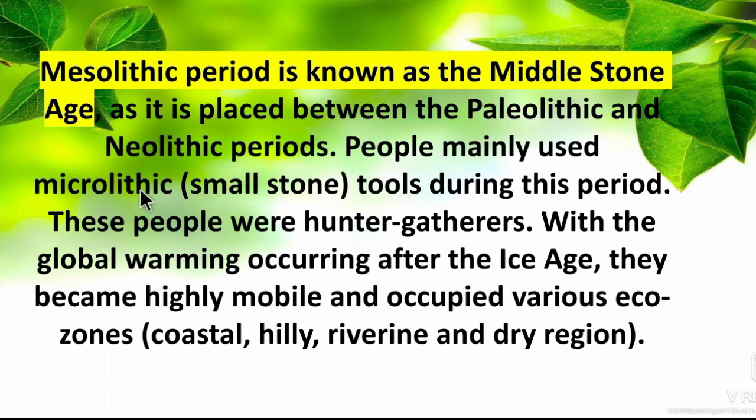People mainly used Microlithic. Microlithic means small stone tools. During this period, these people were hunters and gatherers. With the global warming occurring after the Ice Age, they became highly mobile and occupied various ecozones. So after the global warming, the Ice Age changed the land surface, and they began to migrate and settle down in the coastal areas, hilly areas and dry regions and near the river valley areas.